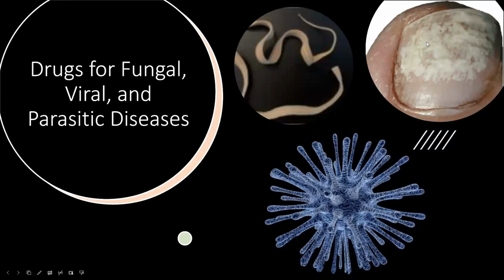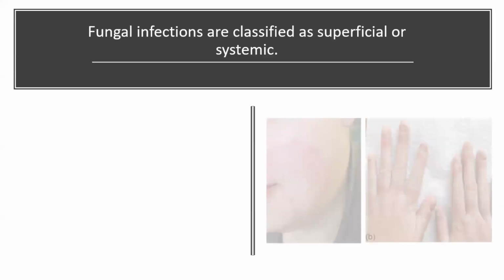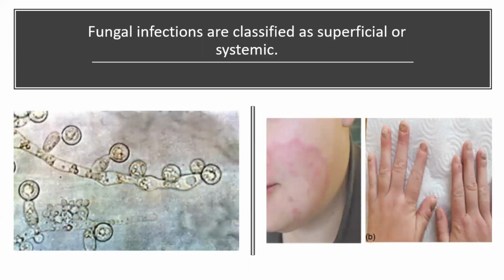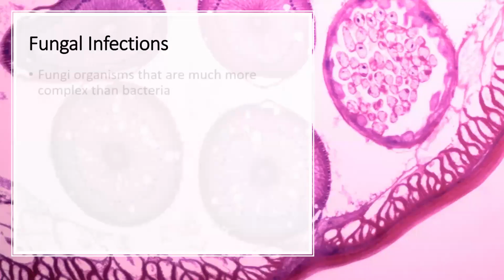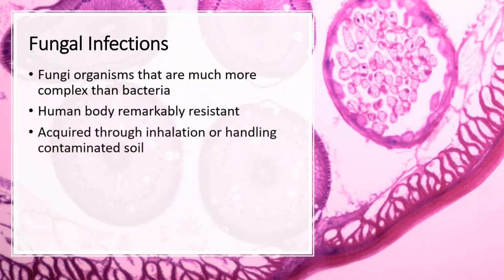Welcome to the topic, drugs for fungal, viral, and parasitic diseases. Fungal infections are classified as superficial or systemic infections. Fungal infections involve fungal organisms that are much more complex than bacteria. The human body is remarkably resistant to them; they are acquired through inhalation or handling contaminated soil.